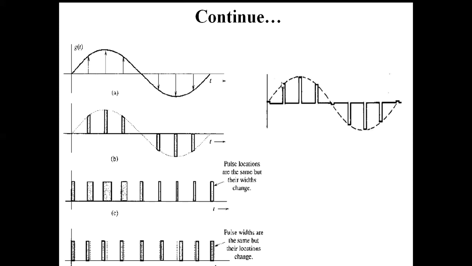But in case of flat top, the initial point varies according to the message signal, but the top of the rectangular pulse is constant for the duration of the pulse. That's why we call it flat top sampling. At this point, in original PAM it would be like this, but here it is horizontal to the axis, that means the top of the rectangular pulse is flat, whereas in normal PAM it is not flat and varies in accordance with the amplitude of the message signal.